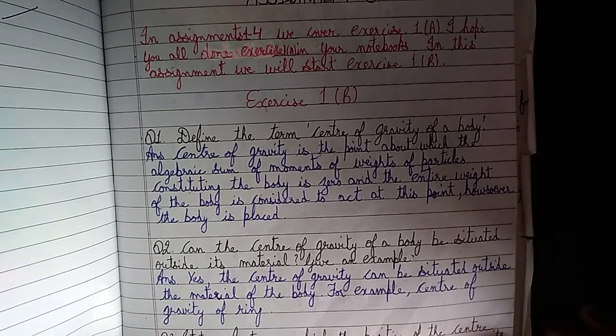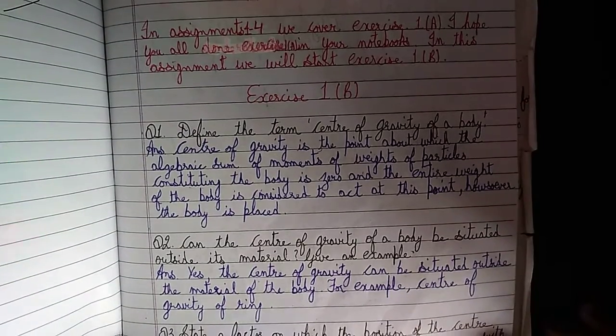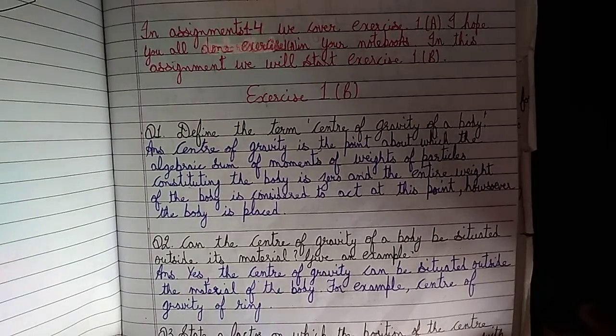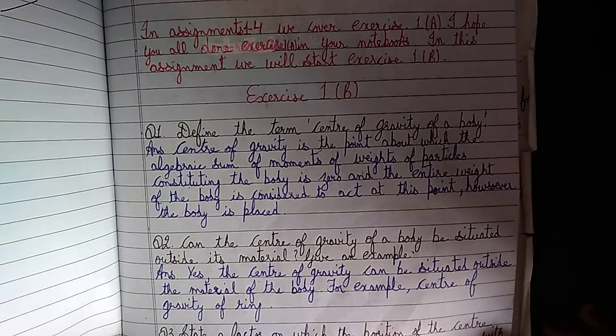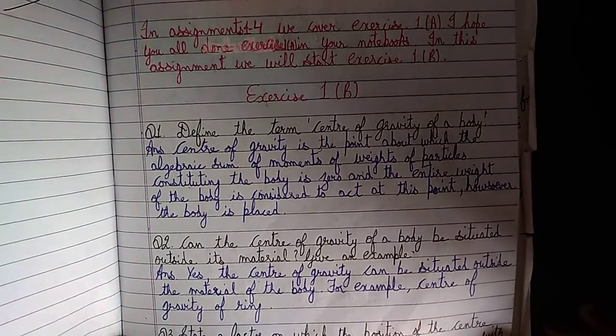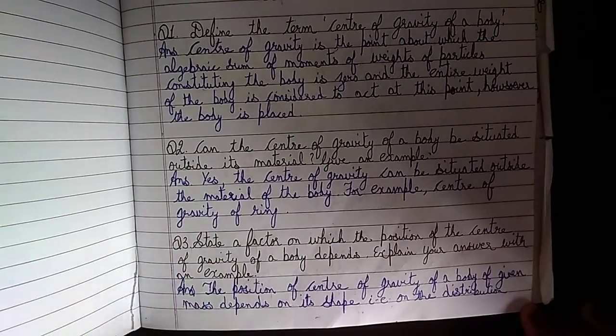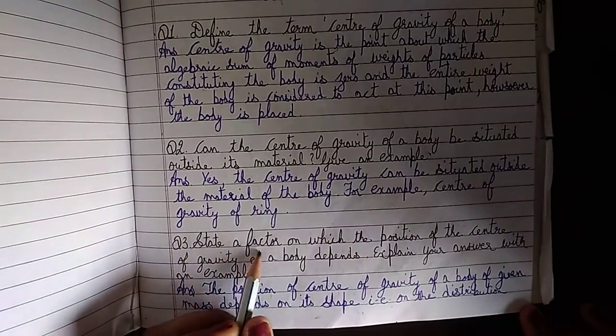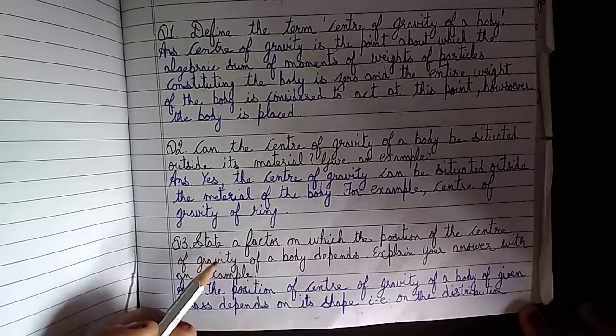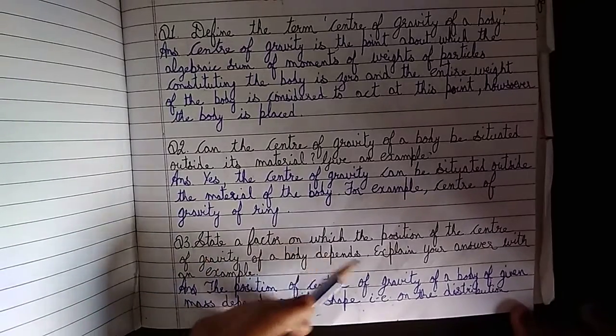Give an example. Yes, the center of gravity can be situated outside the material of a body. For example, the center of a ring. Next question. State a factor on which the position of center of gravity of a body depends.